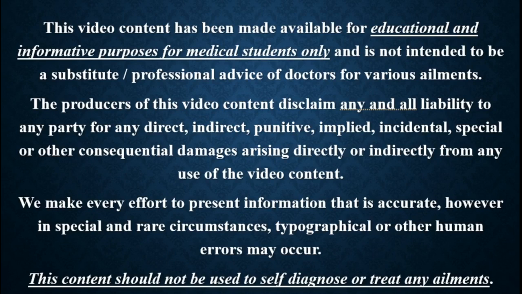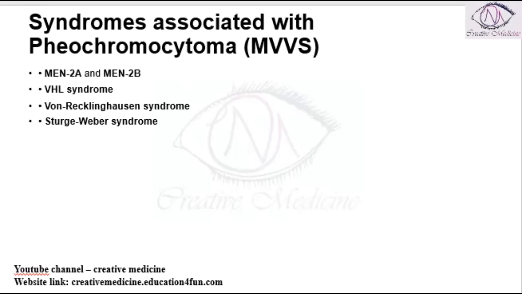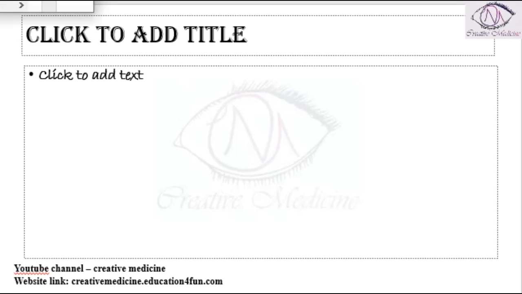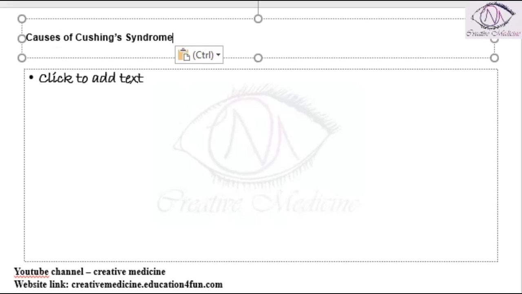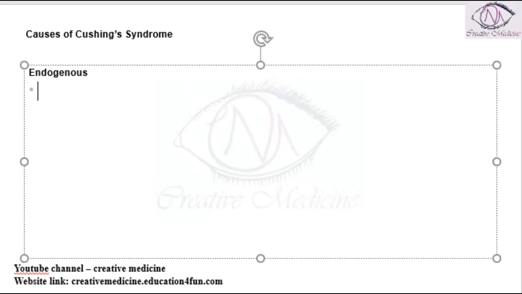In this lecture, we will learn about the causes of Cushing syndrome. In the causes of Cushing syndrome, we have some endogenous causes. Endogenous causes of Cushing syndrome are intrinsic to the adrenal gland.